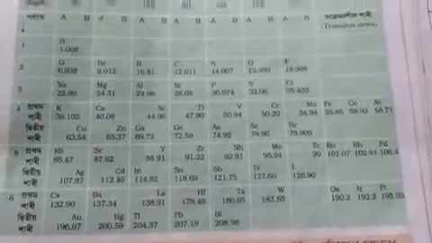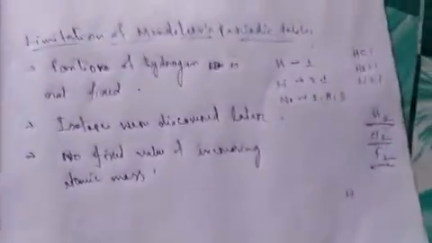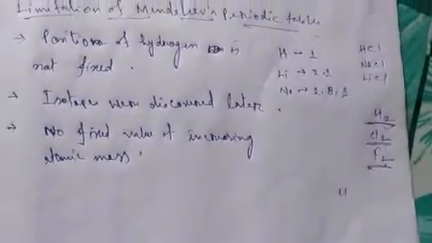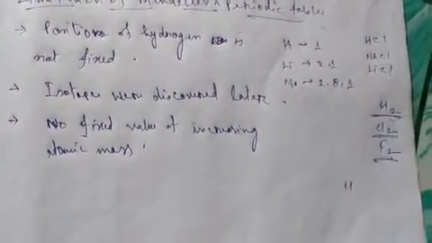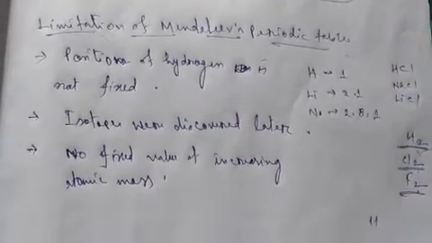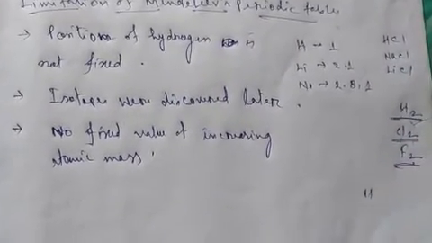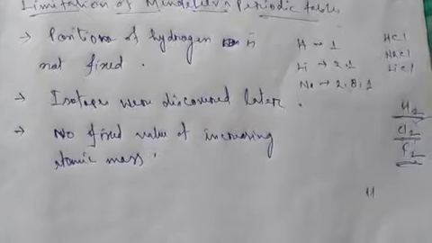The next problem is that in his time isotopes were not discovered. And what are isotopes? The elements having the same atomic number but different mass number.